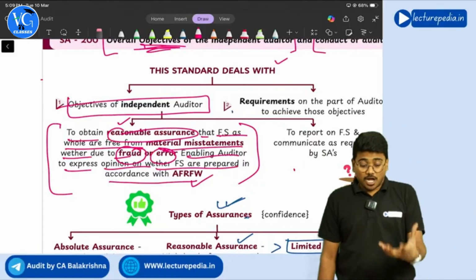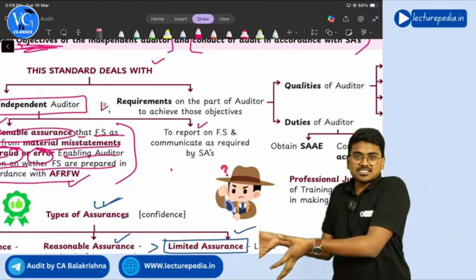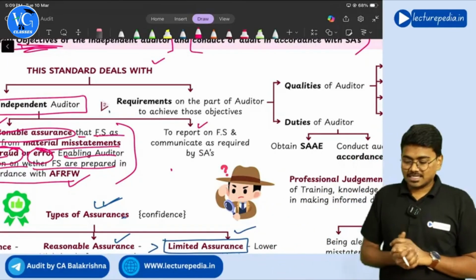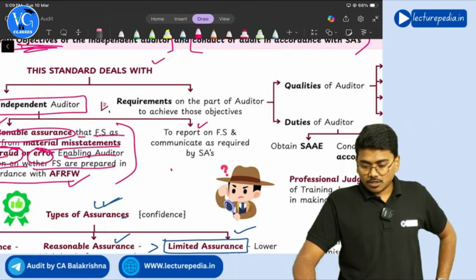After obtaining that, he needs to report the same in his audit report. That is the next objective. So this is the objective of the auditor.